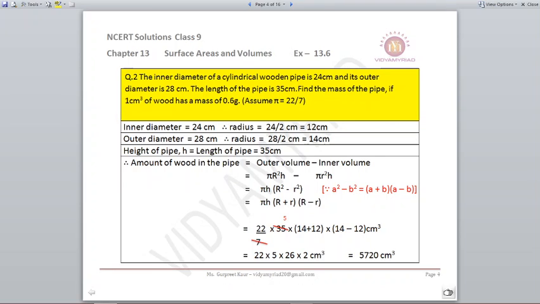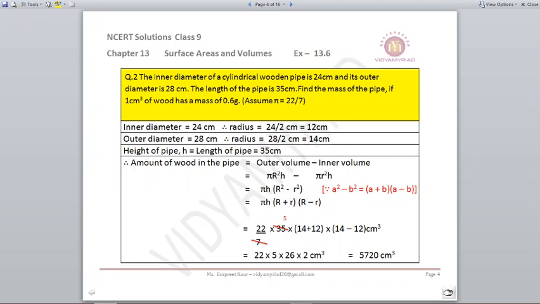See children, if ever you have a doubt, if you see centimeters cube, cube reflects the volume. So then also you can get that you have to find out the volume of wood used in the pipe. For that, what we are going to do is find out the outer volume, find out the inner volume, and subtract. Or you can directly use pi r square h, with capital R for the outer radius and small r for the inner radius. So pi h comes common and inside remains R square minus r square, that is outer radius and inner radius. Now you can do this in two ways.